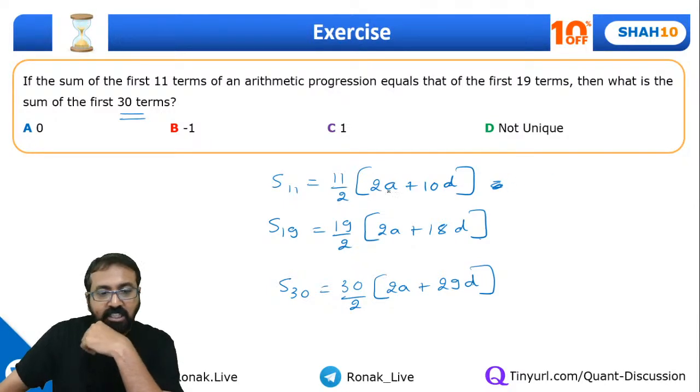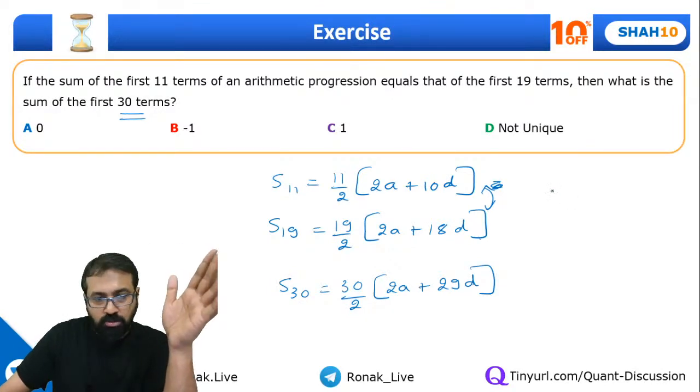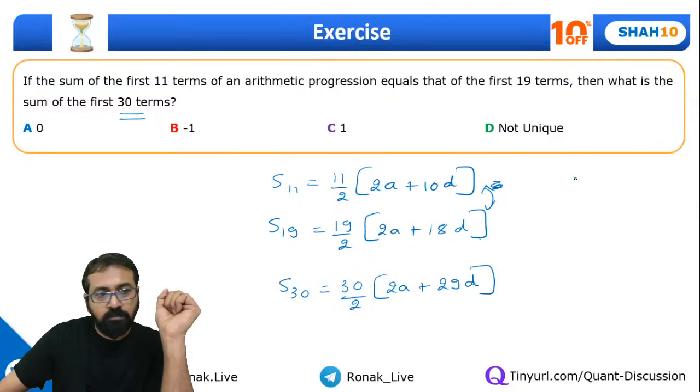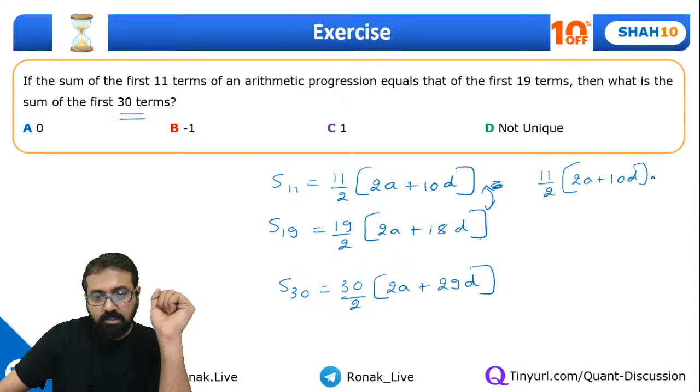Now guys, because they are equal, if I equate these two, we are just going by the normal approach, right? It will come out to be 11 by 2 in the bracket 2a plus 10d is equal to 19 by 2 in the bracket 2a plus 18d, right?